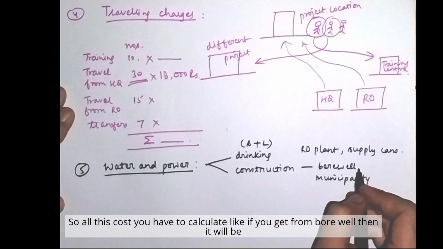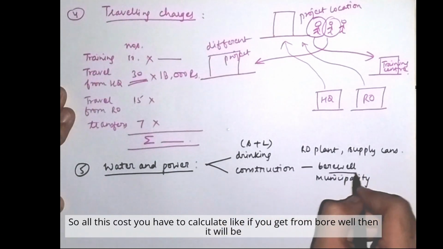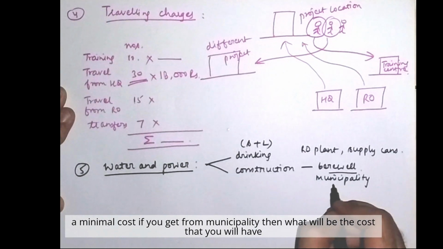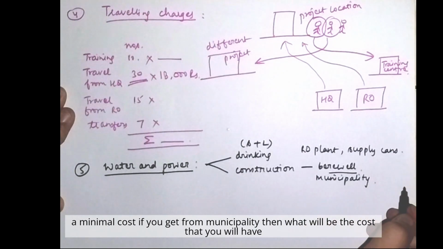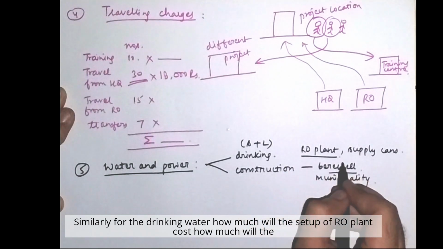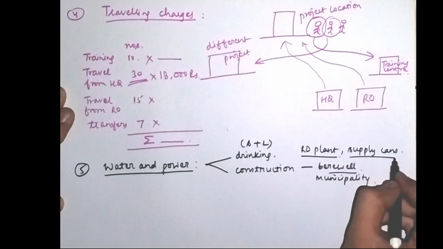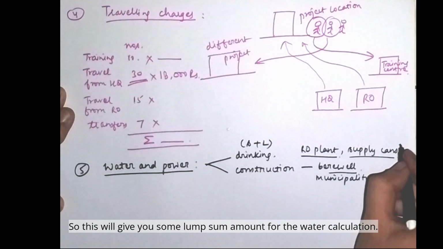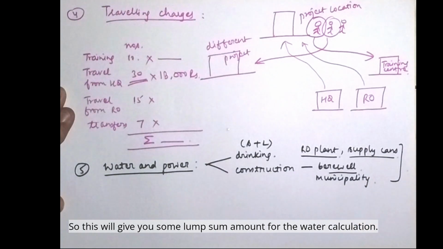So all this cost you have to calculate, like if you get from borewell, then it will be a minimal cost. If you get from municipality, then what will be the cost that you will have to pay to the municipality. Similarly, for the drinking water, how much will the setup of RO plant cost, how much will the cans cost. So this will give you some lump sum amount for the water calculation.